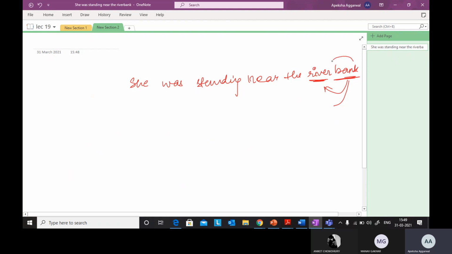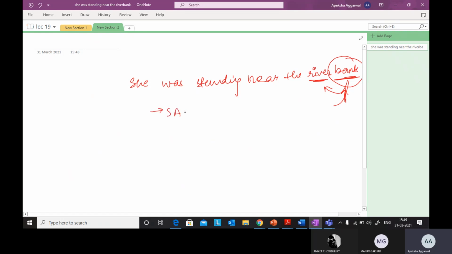Because how do I know the bank I'm talking about is not the financial institution, it is a river bank? That information I'll get from the sentence itself. So self-attention is just looking at the input sentence itself for whatever task we have at hand.